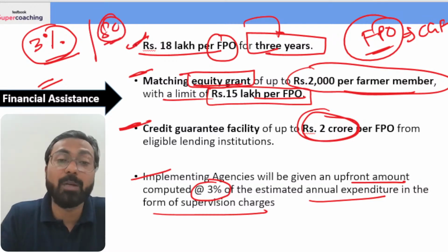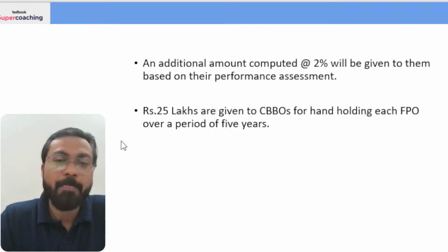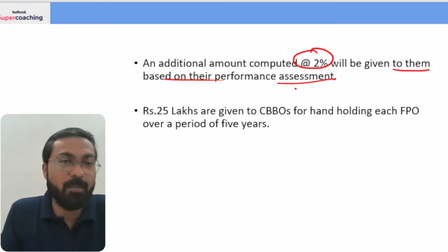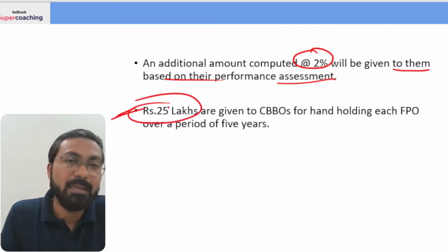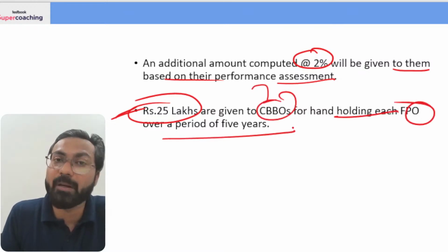They have the responsibility of supervising the scheme, right? So they get their supervision charges. Okay, an additional amount computed at 2% of the total expenditure will be given to them based on their performance assessment as well. And last but not the least, 25 lakh rupees are given to the CBBOs for handholding each FPO over a period of 5 years.